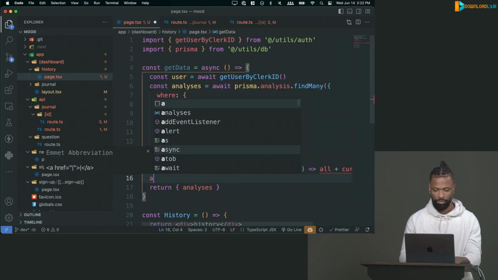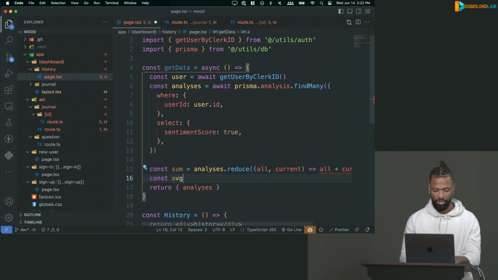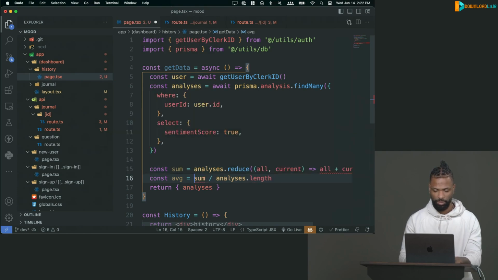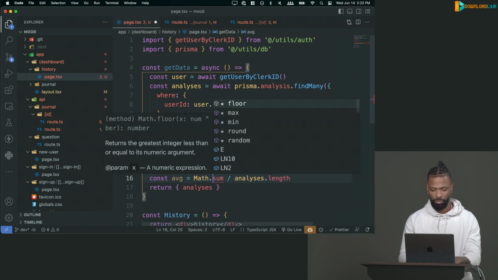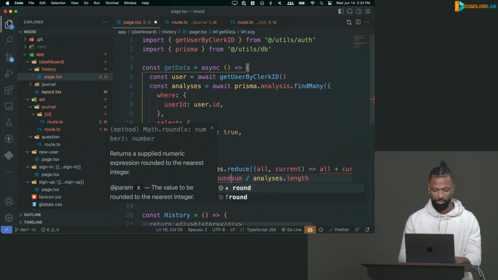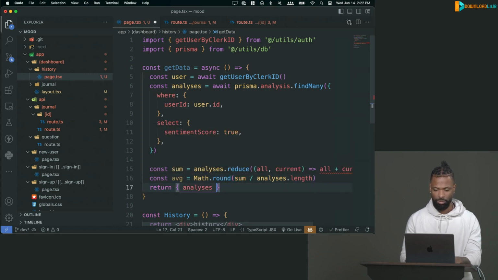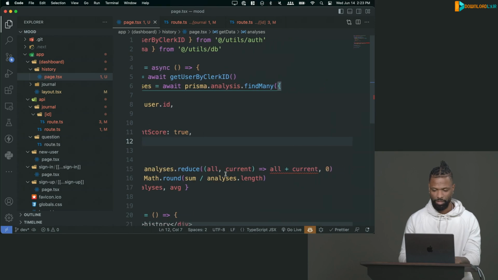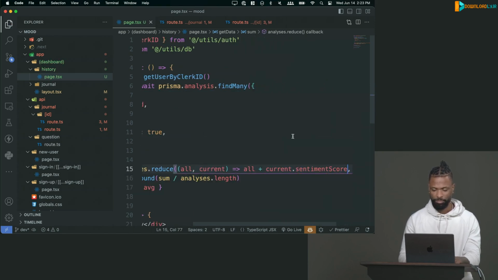And then const average would be sum divided by analysis.length. And I'll just make sure that it is, we'll be optimists and round up. Cool. And our average. Operator plus can be applied to types number and, oh yeah, I guess I need to do that. Current dot sentiment score. There we go.